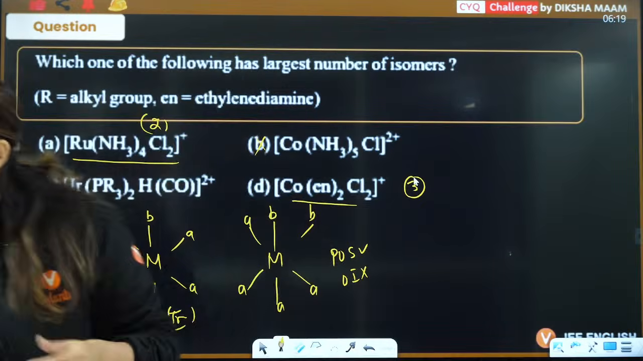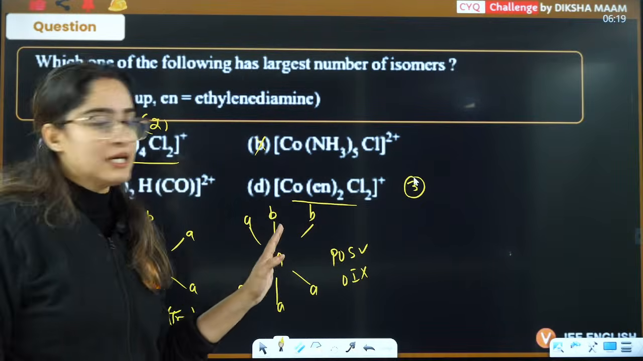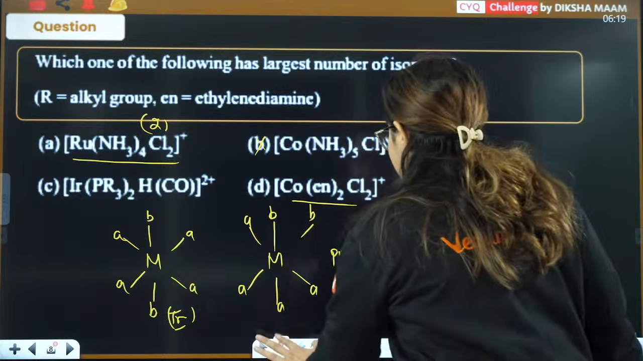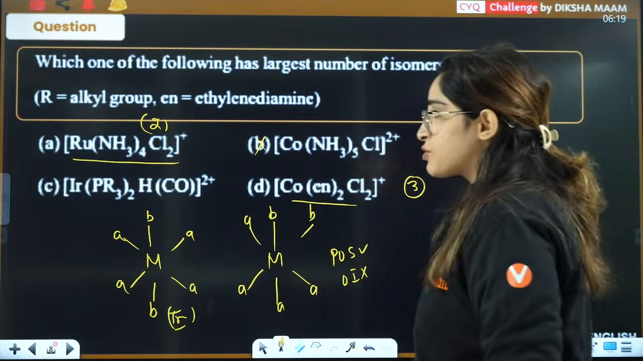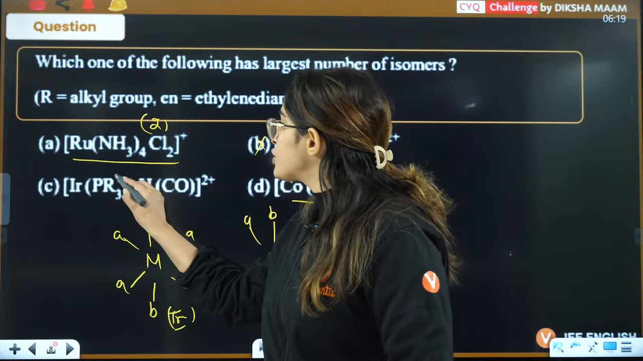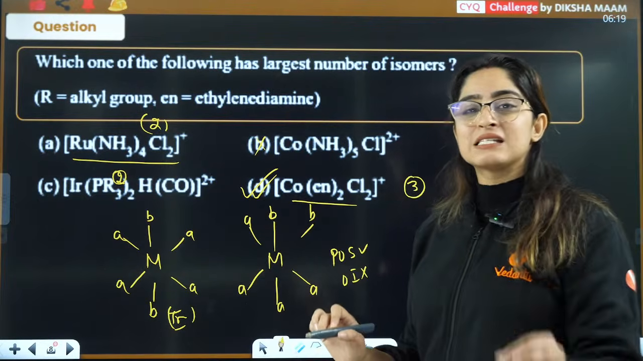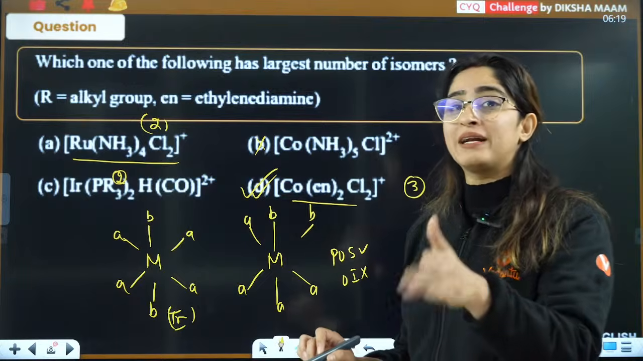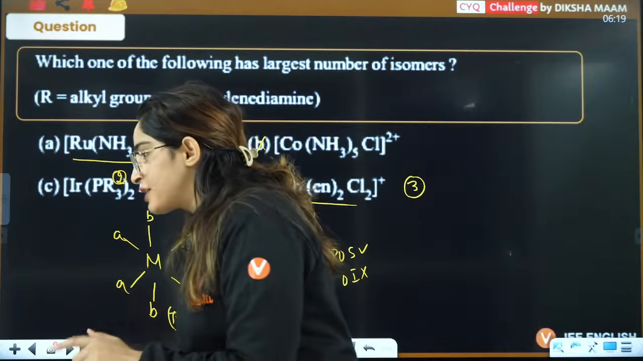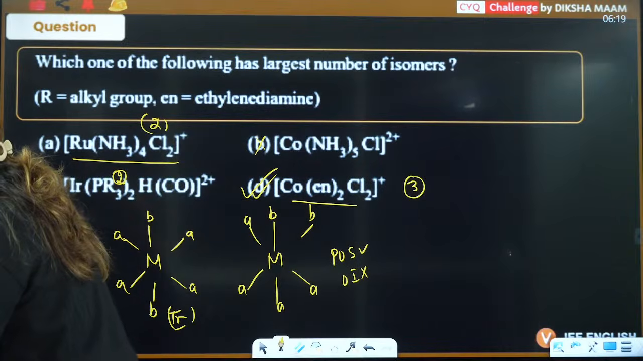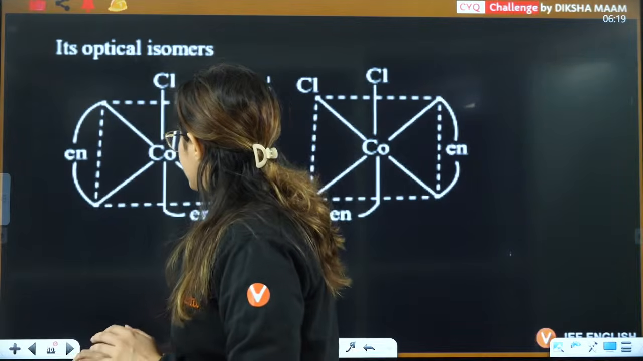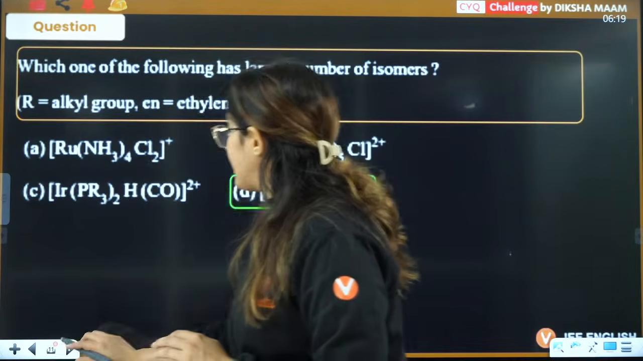So eventually it is going to be less than this one only, right? Yes, it will show two geometrical isomers, but it will not show any optical isomer. So D is the correct answer, which is showing geometrical plus optical isomer, right? Now let's see the next one.